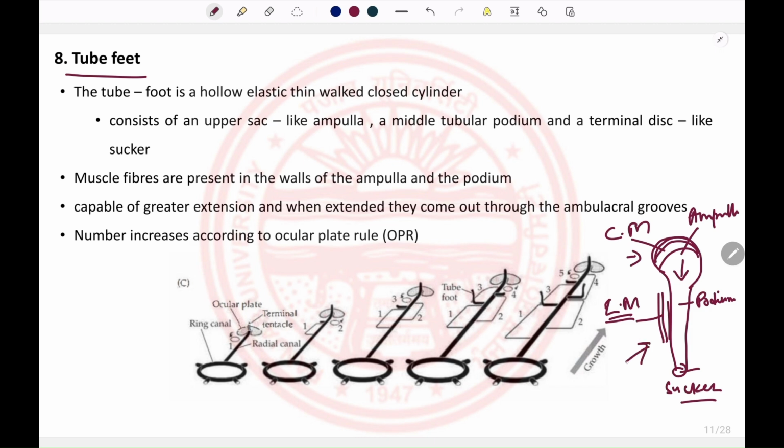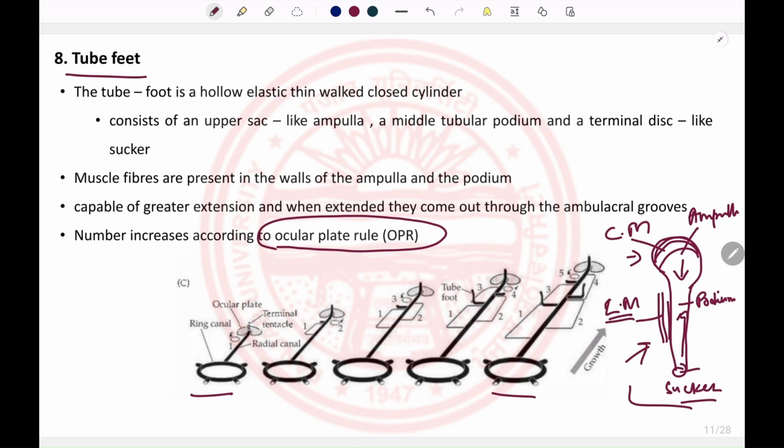On the other hand, when the longitudinal muscles contract, the fluid goes back into the ampulla. That's how these tube feet work. And the growth of these tube feet happens by the rule known as the ocular plate rule. So like this is the young starfish, this is the older starfish.